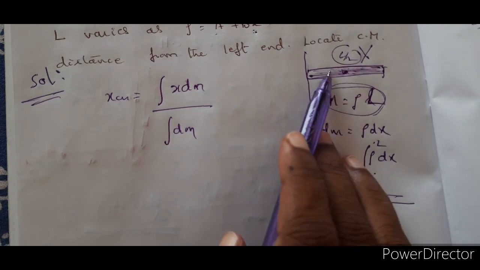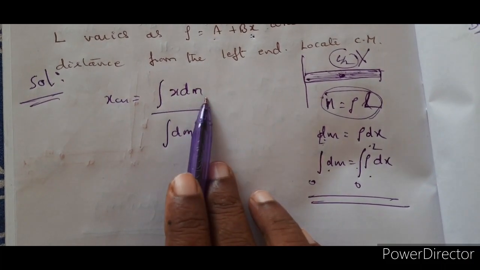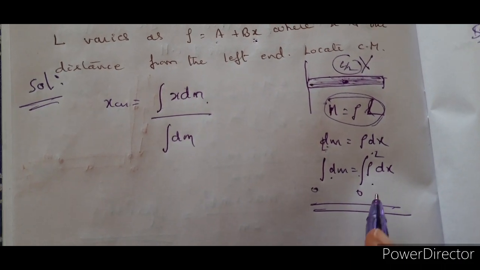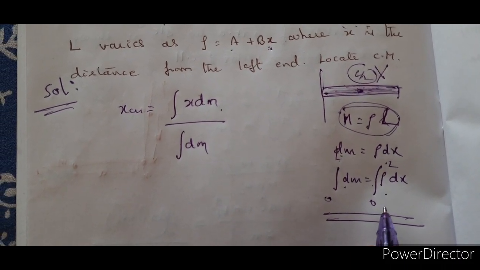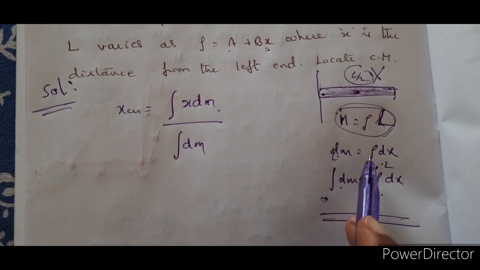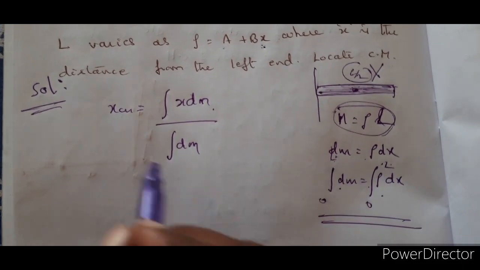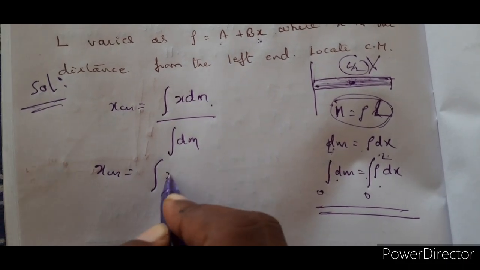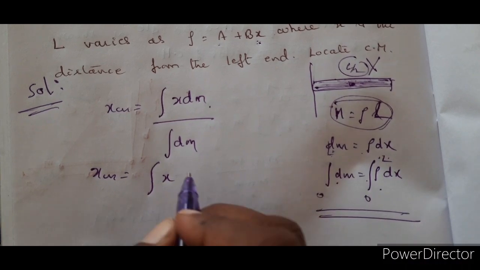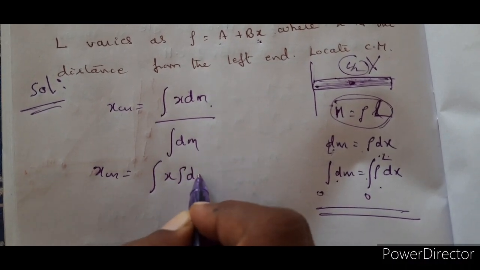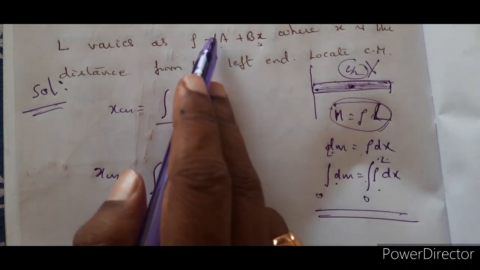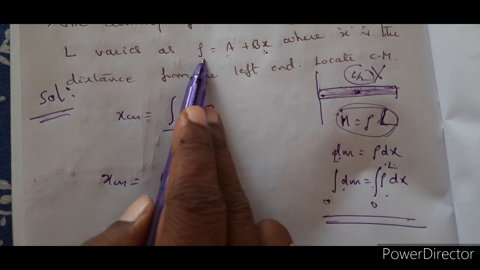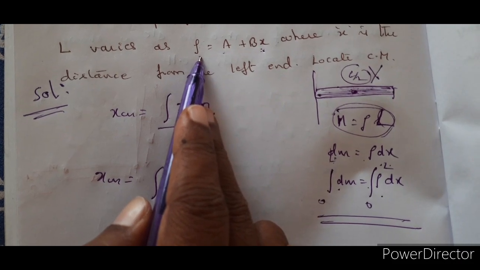Right. So now the next one here is integral x dm. So what does integral x dm mean? Now in place of dm you are going to write rho dx. So let us substitute this concept now: integral x, in place of dm, rho dx. Because rho is given in the problem. Here he has taken the linear density as rho, but in the concept we have studied it as lambda.